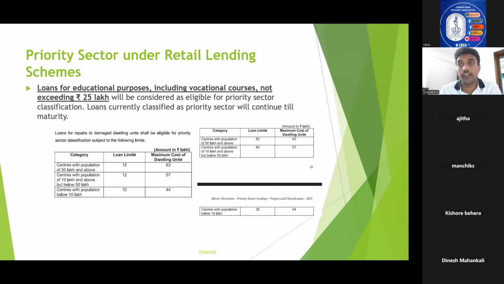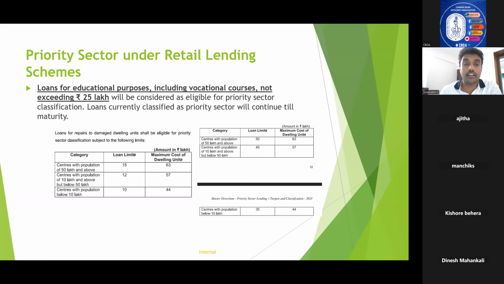What is priority sector lending? RBI has mandated something with regard to lending. That is, suppose you are sanctioning 100 lakh rupees, 40% of that should be towards priority sector. What is priority sector? The priority sector is also identified by RBI, that is, these particular sectors. There, you will have a separate session for priority sector lending also.